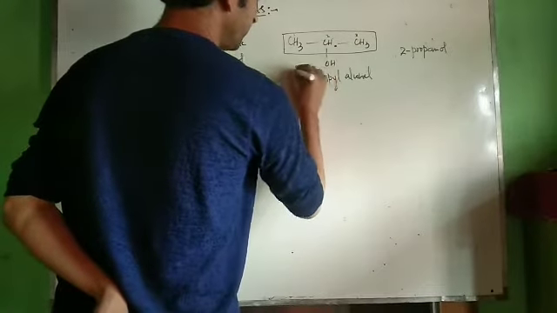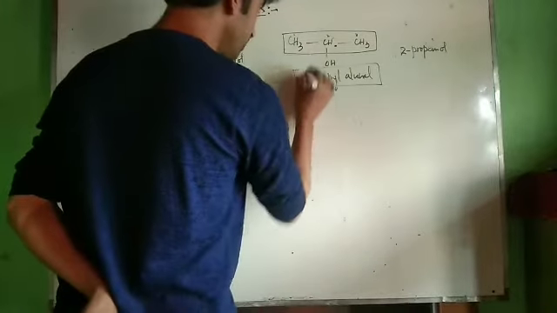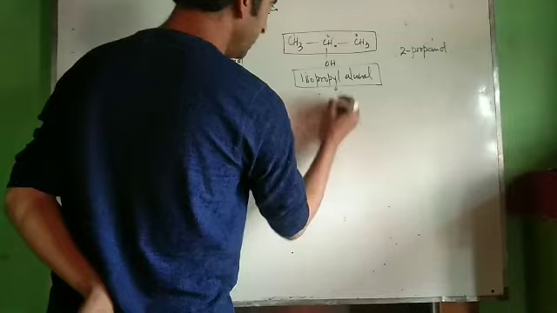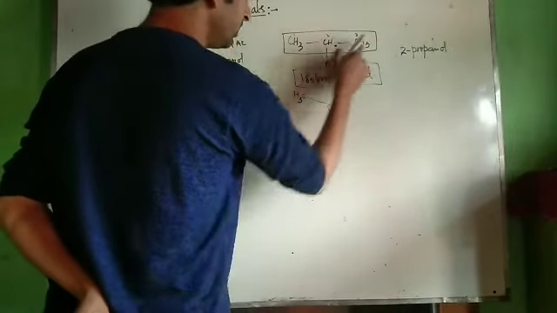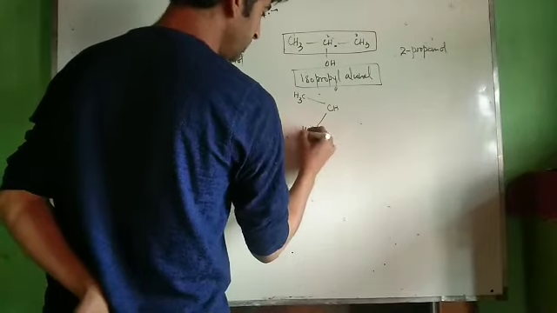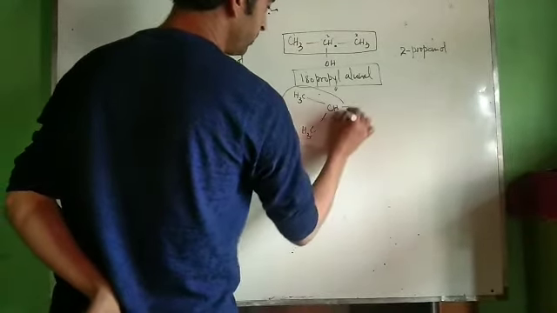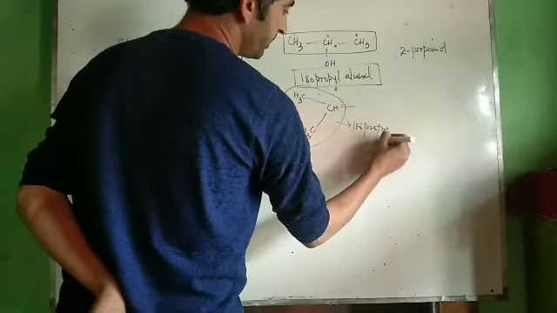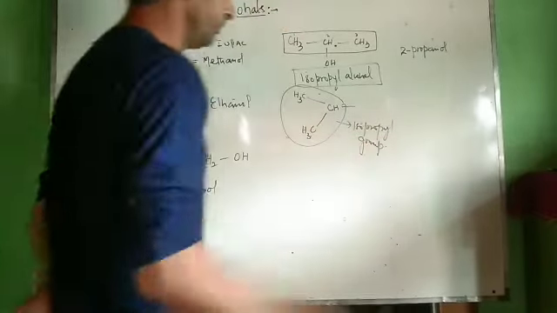Now isopropyl alcohol is the IUPAC name of this compound. This group to which OH is attached is CH, and this CH is attached on one side to CH3 and on the other side to CH3. This group is called the isopropyl group. I am repeating things because this is very important.